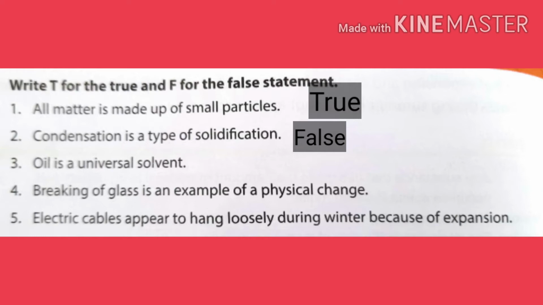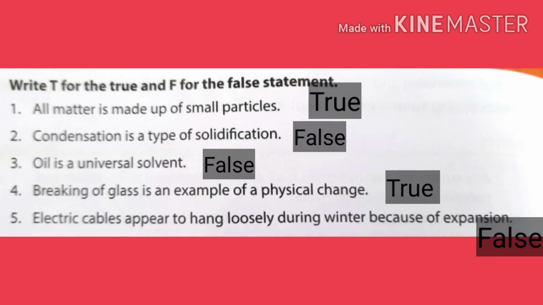Third one is oil is a universal solvent. It is a false statement. Water is a universal solvent. Fourth one is breaking of glass is an example of a physical change. This is a correct statement, as on breaking of glass no new substance is formed. Fifth one is electric cables appear to hang loosely during winter because of expansion. It is an incorrect statement, because in summer expansion is there because of heating.